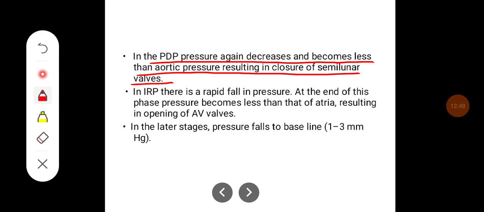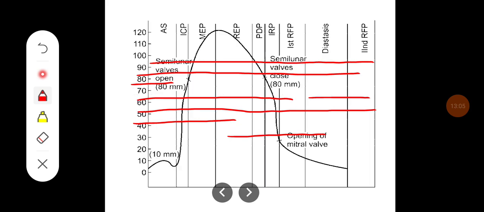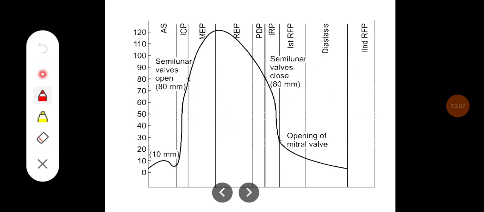In isovolumetric relaxation period, there is a rapid fall in the pressure. At the end of this phase, pressure becomes less than that of atria, resulting in opening of AV valves. In later stages, pressure falls to base, that is around 1 to 3 millimeters of Hg. So this is the left ventricular pressure changes.